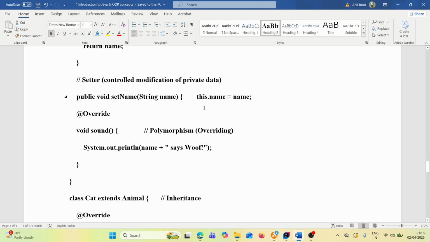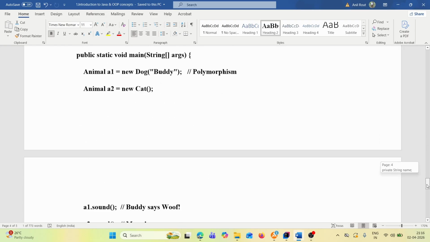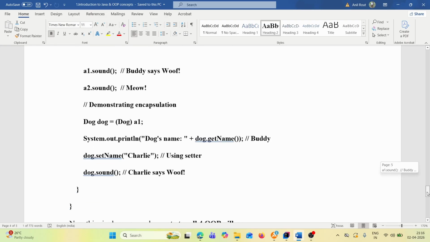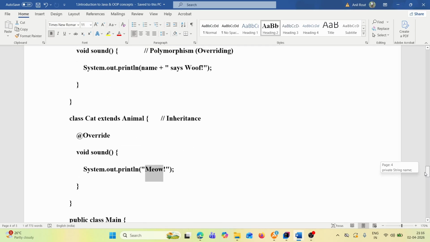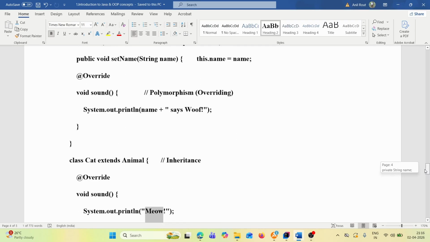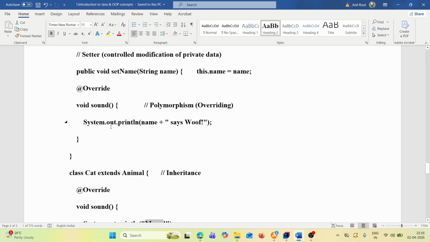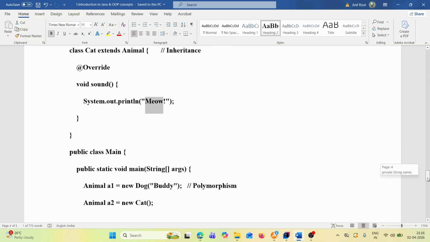Now if we call dog.sound, it will come here and print "Charlie says oof". Understood?